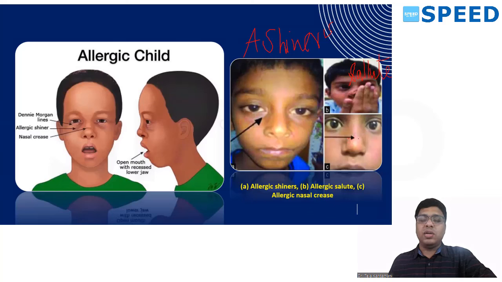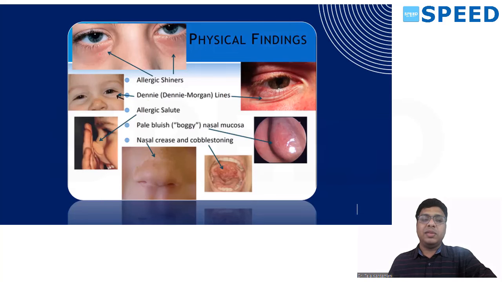What is this called? It's a horizontal line called the allergic nasal crease. So: shiners, salute and nasal crease. Along with that, you find lines below the eyes, like folds. In the next picture, you can see multiple black discolorations here, that is shiners, and you can see multiple folds under the eyelid, that is called Dennie-Morgan lines.